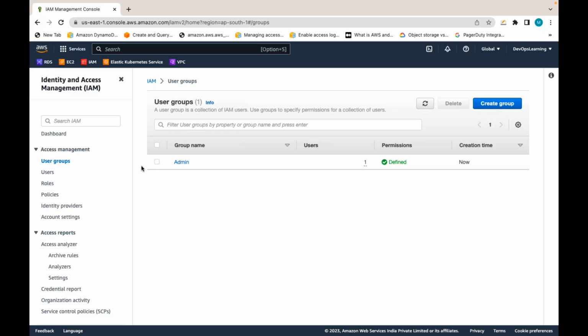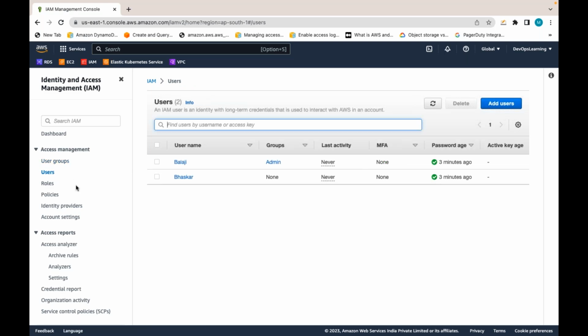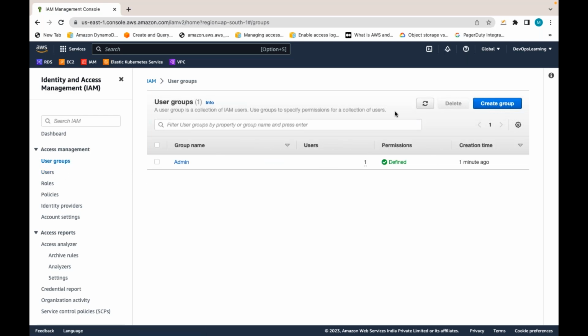Are you guys able to understand what I'm saying? Now Balaji is an admin. Can Balaji also do everything like IAM, creating users and groups, because administrative access has been provided, right? Now let me do this also as root. I am going to create one more group.